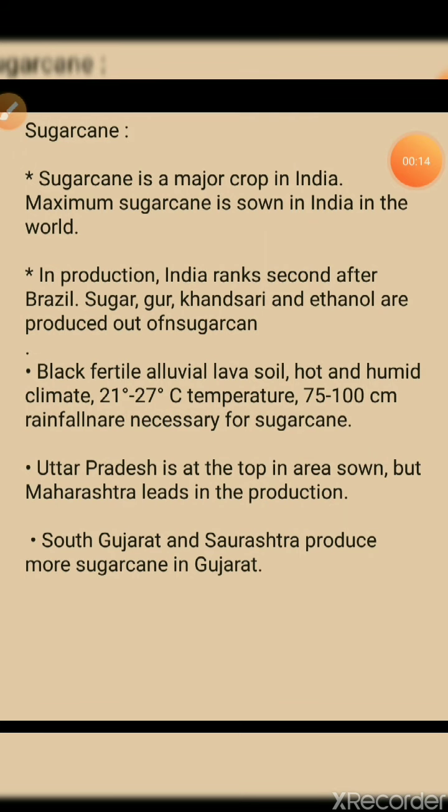Okay students, before moving with part 6, we shall do the revision of the other parts. In the first part, we saw the introduction about agriculture, how useful agriculture is to us, and how much it contributes to the national product and the Indian economy. We saw the types of farming, the methods of farming, and different types of crops: wheat, jowar, paddy, maize. We also saw oil seeds, different types of oil seeds.